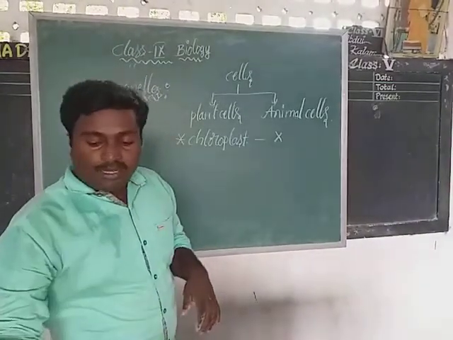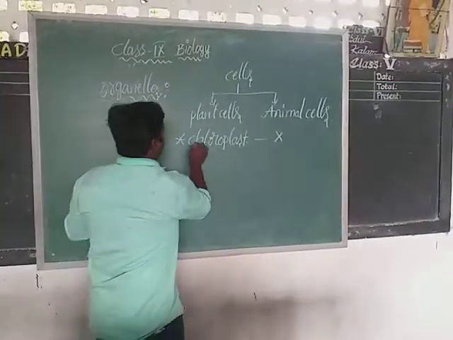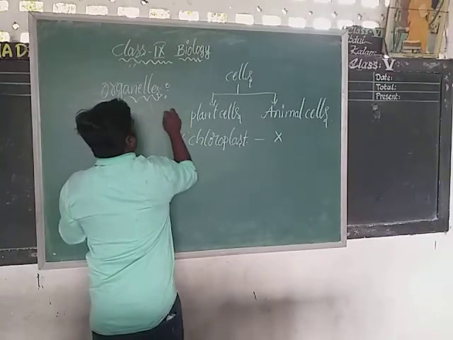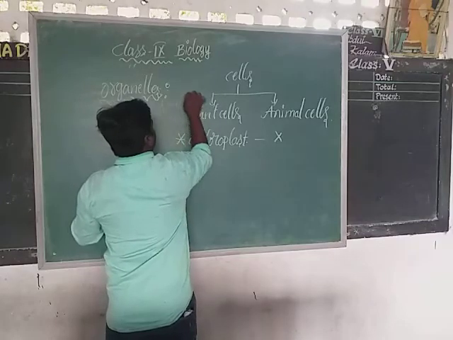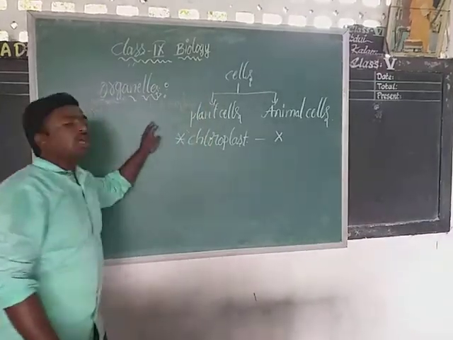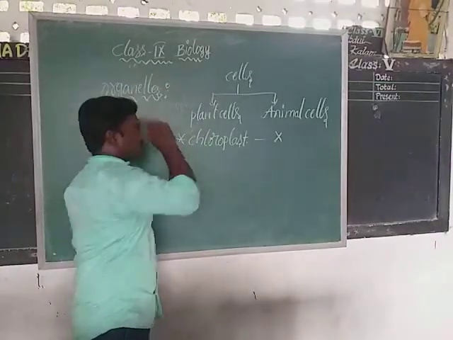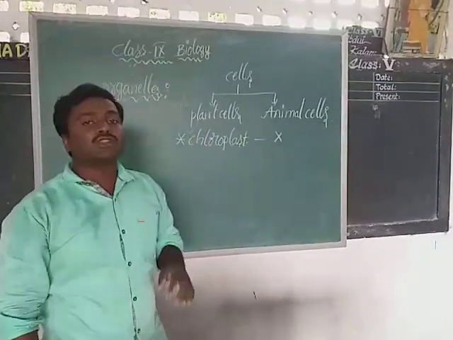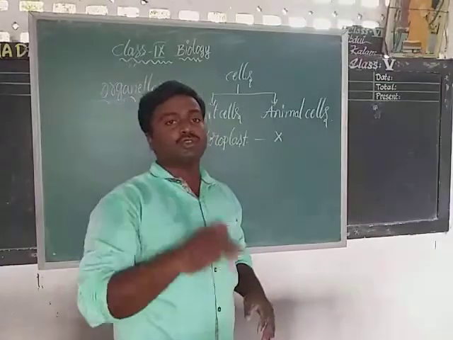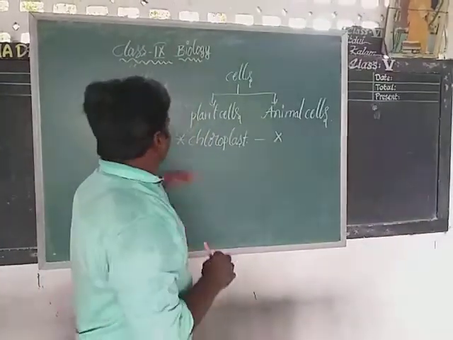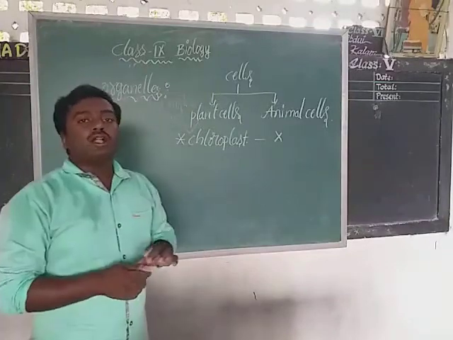That is why the plants are called autotrophs. What are they called? Autotrophs. Plants are called autotrophs. The organisms which contain chloroplasts are called autotrophs. Auto means by their own. Trophs means they can prepare food by their own. That is why these plants are called autotrophs.